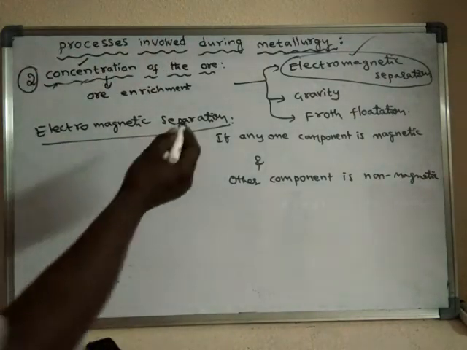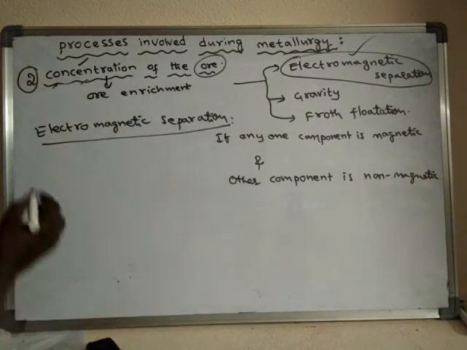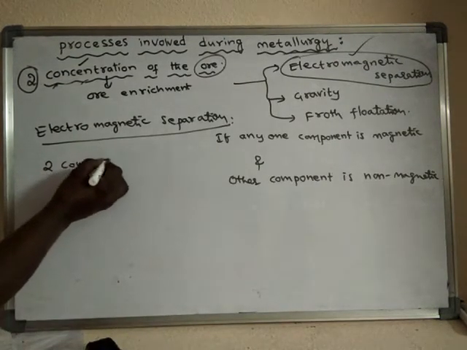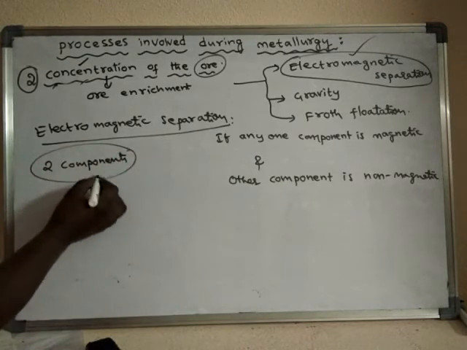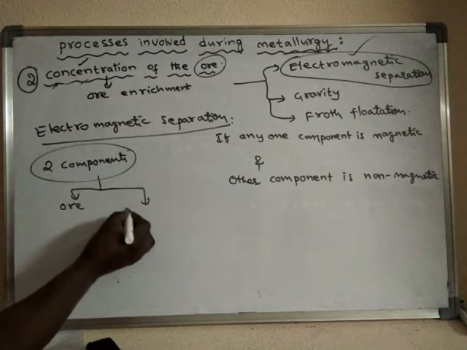See, actually the ore has two components. What are the two components? One is ore and another one is impurities.